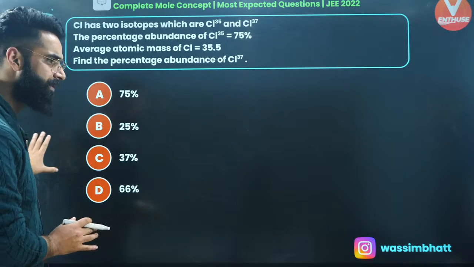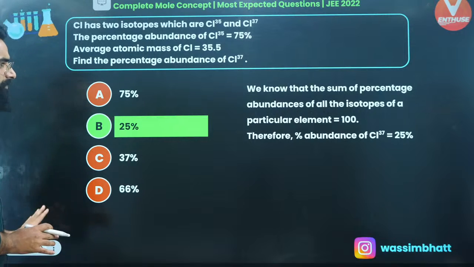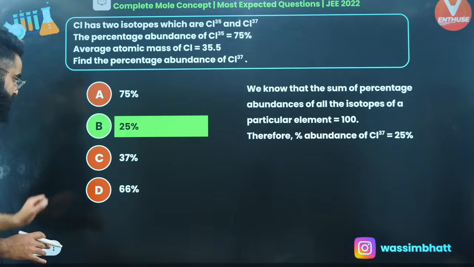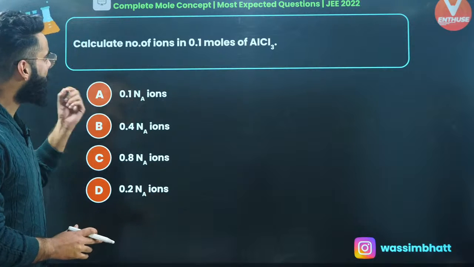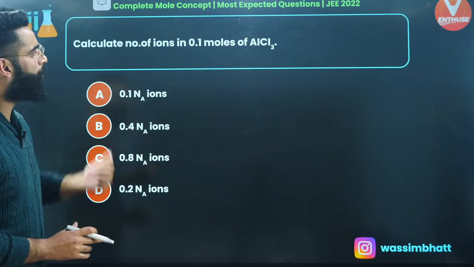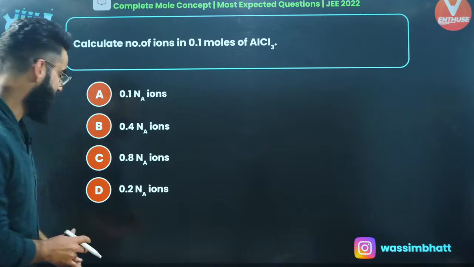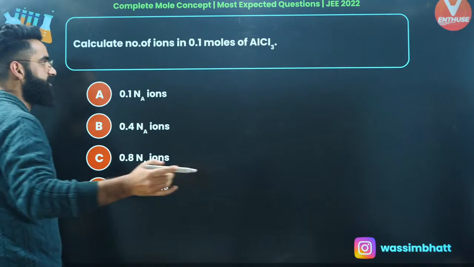I'm not going to solve this one, right? It's a simpler one. Every one of you can do it on your own. Okay, look at this particular question. Calculate the number of ions in 0.1 moles of AlCl3. What do you think about this one?